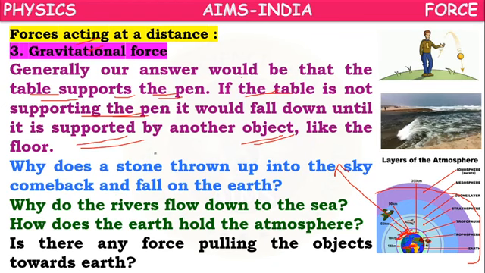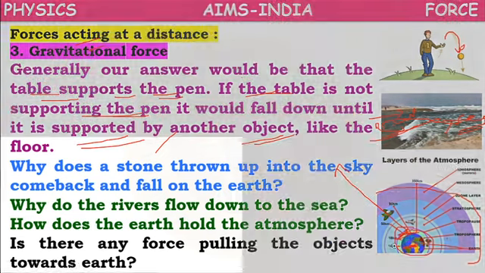Or when a stone or ball is thrown up into the sky, it will fall down. Or you might have observed rivers going and falling down into the sea. This is the sea part. This is the river part. Actually, this is the place in Kerala where the river meets the sea. Rivers are falling down into the sea. Or above the earth, we have so many layers of atmosphere.